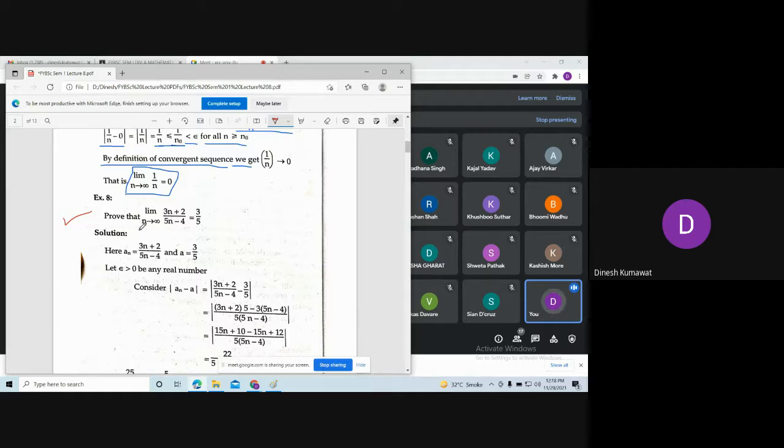Now how are we going to get the answer of this sequence as 3 by 5 when n is tending to infinity? Have you solved such examples in your junior college? Yes. And what I expect is, I think you went to junior college online, right?